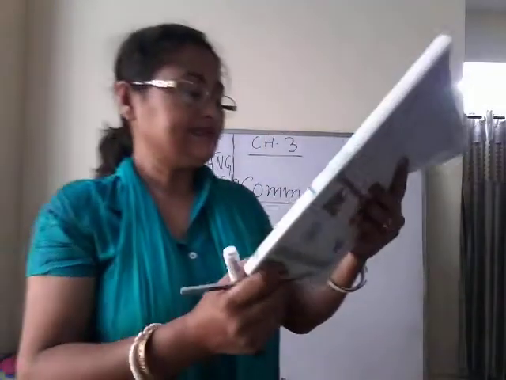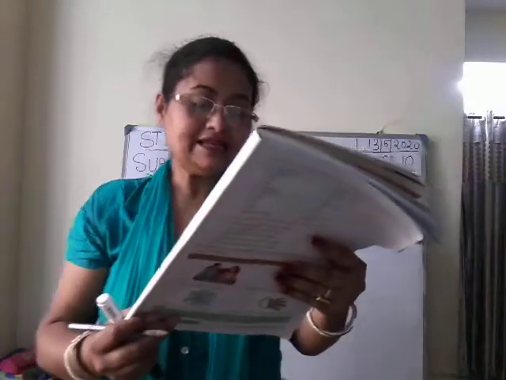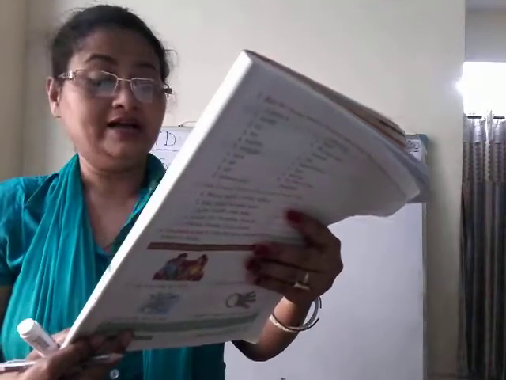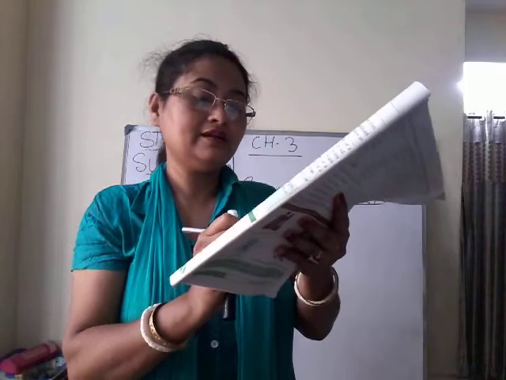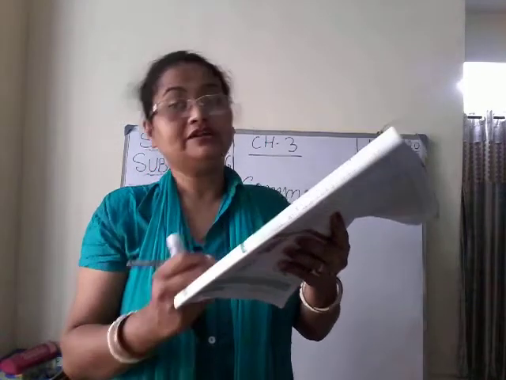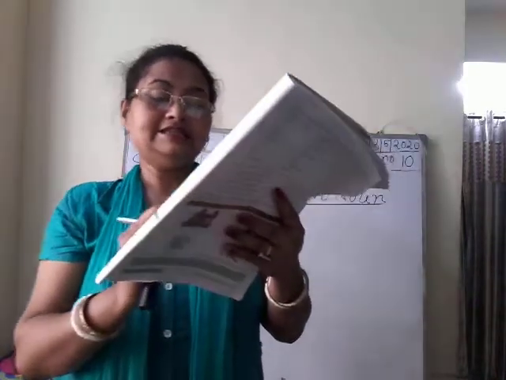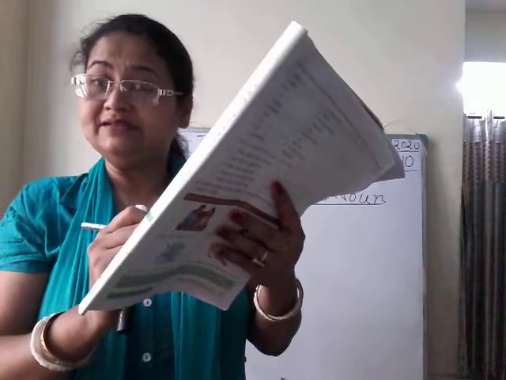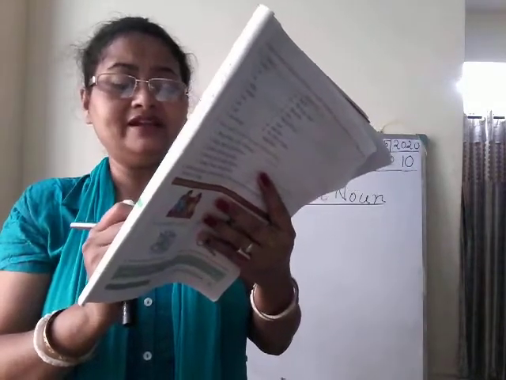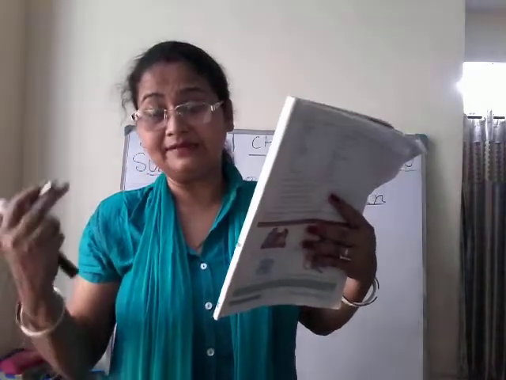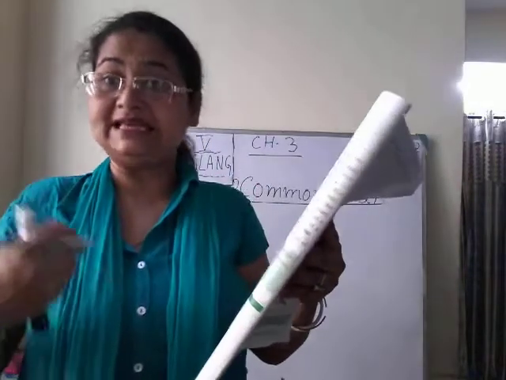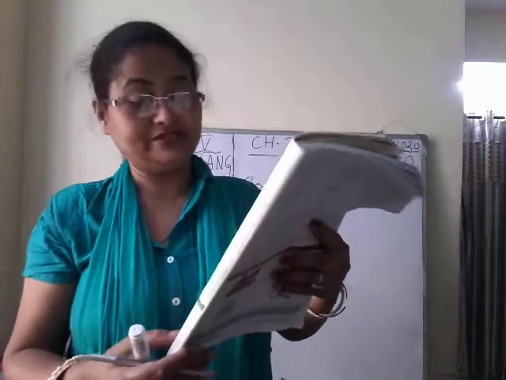Clear? Sentence number 3. The Nile is the longest river in Africa. So the Nile is the name of a particular river, so it is a proper noun. River may be any river. When I say river, I'm talking about any river. I'm not telling the name of a particular river. But when I say Nile, Nile is the name of a particular river.